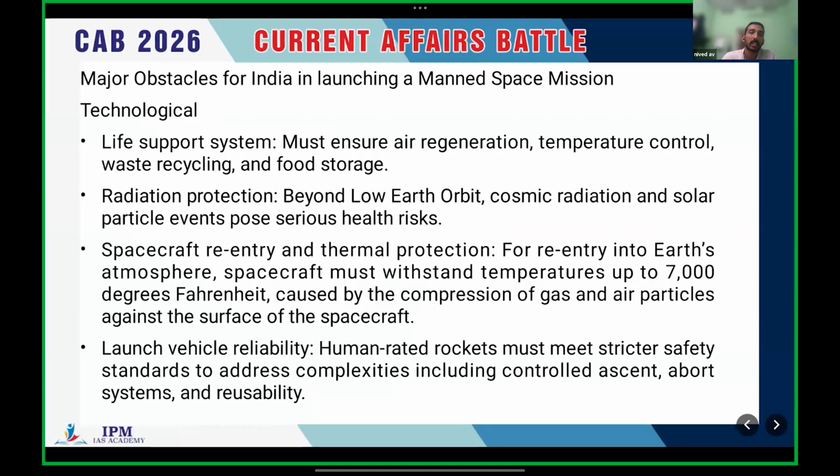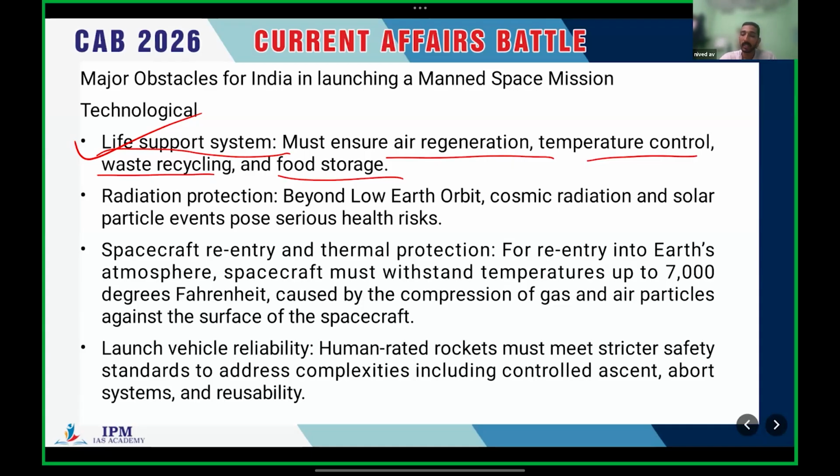What are the technological obstacles? For example, life support systems. We don't have that kind of advanced technology yet. It is needed to ensure air regeneration, temperature control, waste recycling, food storage, etc. That much technological advancement a country should have to launch such manned space missions.